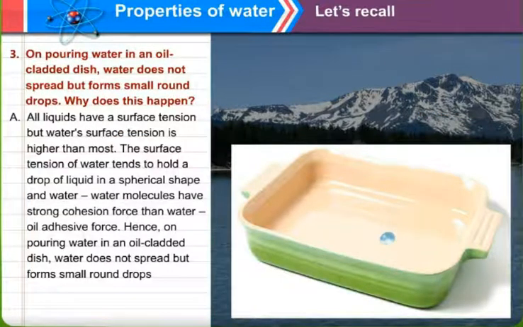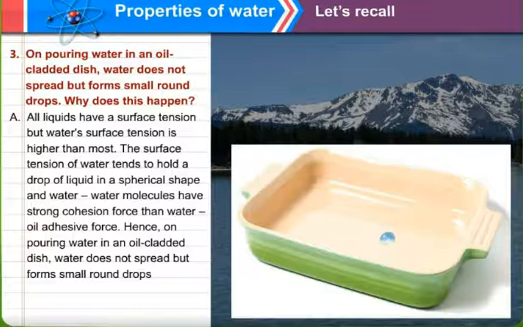All liquids have a surface tension. Surface tension means a force exerted on the molecules. Surface is the upper layer, tension is the force. But water's surface tension is higher than most because of the abnormal behavior of water.